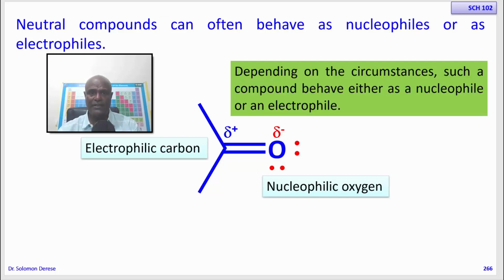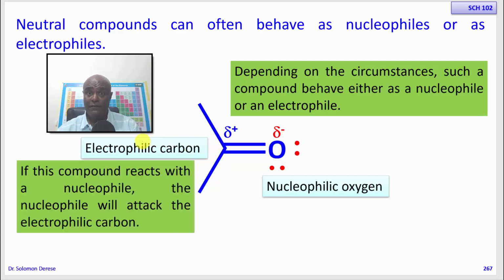So if you force this molecule to react with a nucleophile, of course it's not going to behave as a nucleophile, because the nucleophile will come to this side and it will be repelled. The only way the nucleophile is going to react with this is through its electrophilic carbon. So when this one reacts with a nucleophile, it behaves like an electrophile.